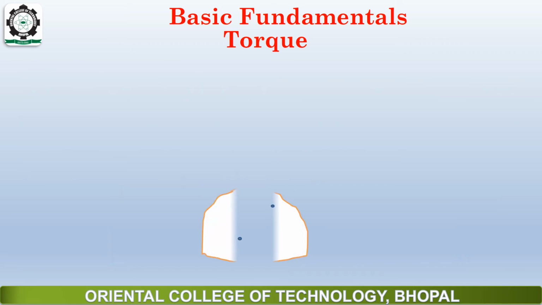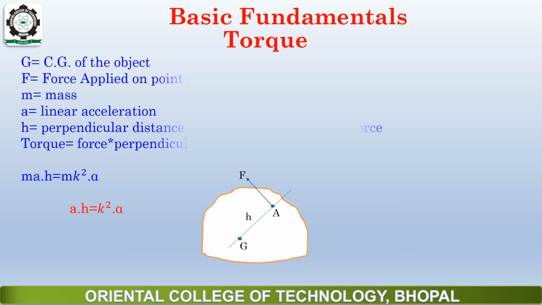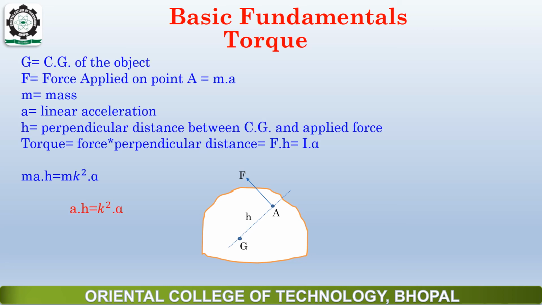Okay, so if this is the object, it has a CG at point G, and a force is acting on a point A. Let this force be F, and the distance between G and A be h, so that we can draw a relation between linear acceleration and angular acceleration.